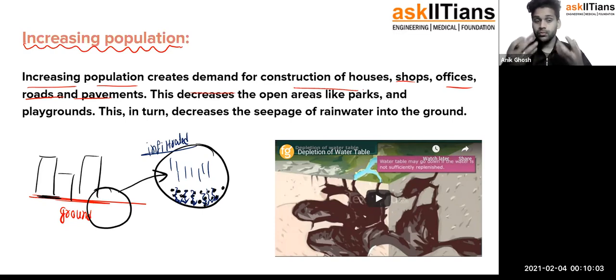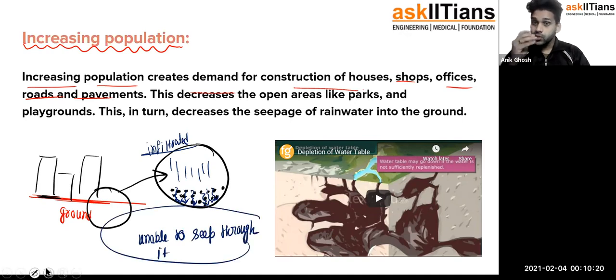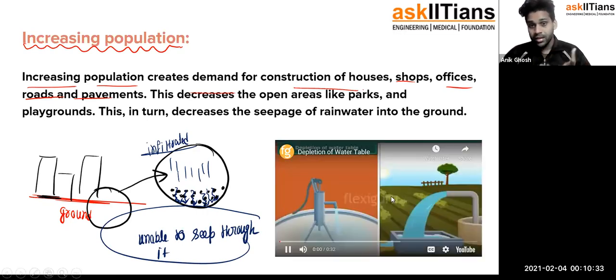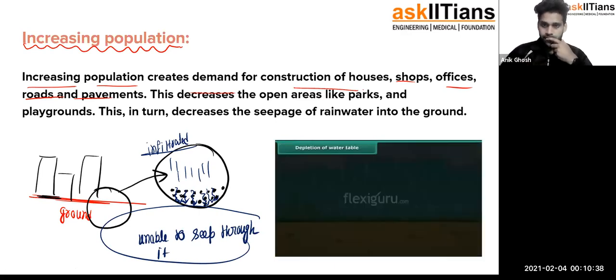The rainwater is unable to seep through it, isn't it? It is unable to seep through and reach the aquifers. And if it is not able to reach the aquifers, then the amount of water is not getting replenished. Now watch this video.